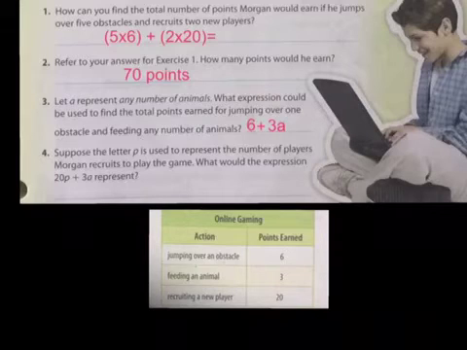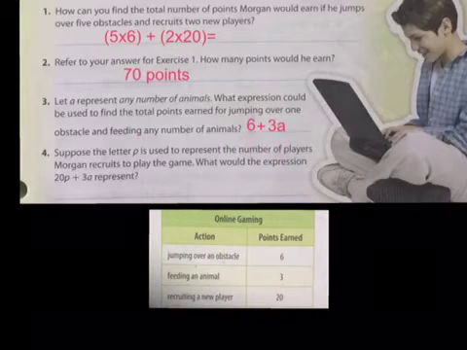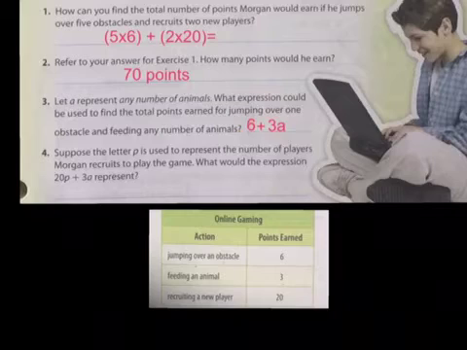And there you have it. So we jumped once, plus we fed animals. We don't know how many. Let's say we fed 4 animals. So it would be 6 plus 3 times 4. So it would be 12 plus 6, and it would be a total number of 18. Okay, continuing on to number 4.